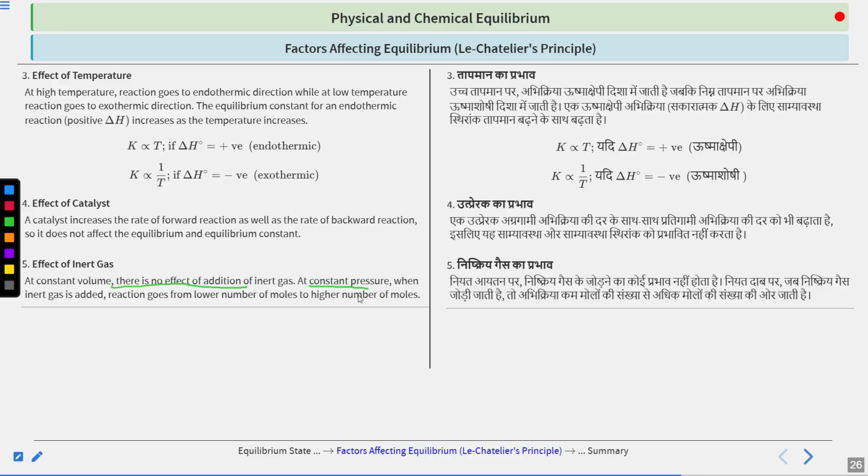If you are adding an inert gas at constant pressure, the volume increases, so the reaction will go in the direction where the number of moles is higher, so that the volume can be increased. Clear? So the same thing is written. When it is added at constant pressure, that results in an increase in the volume. To keep the volume the same, the reaction goes in the direction which has the higher number of moles. Clear?